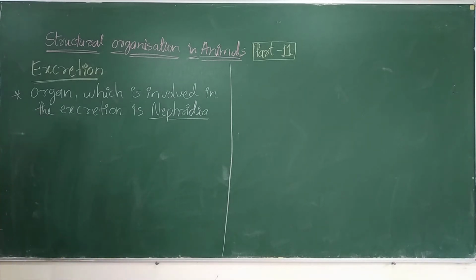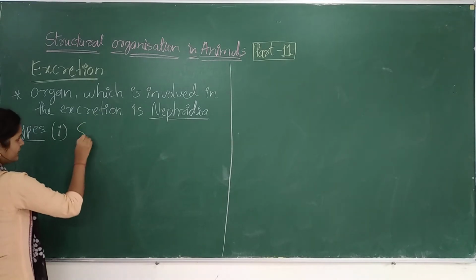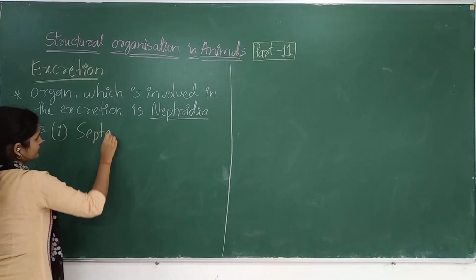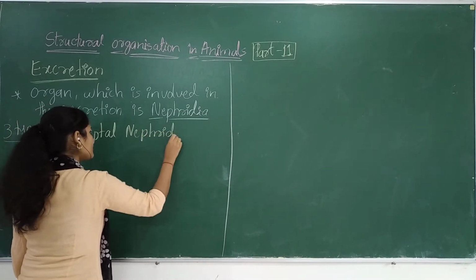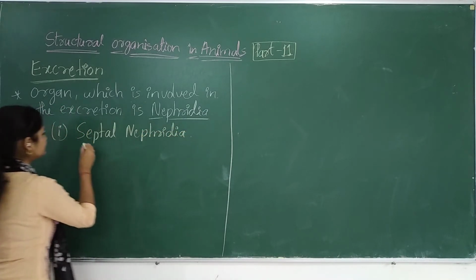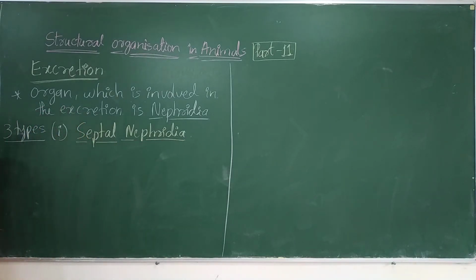Okay, so in this nephridia again there are 3 types. What are those? Septal nephridia, then... so what do you mean by this? First we will study about this. What do you mean by septal nephridia?